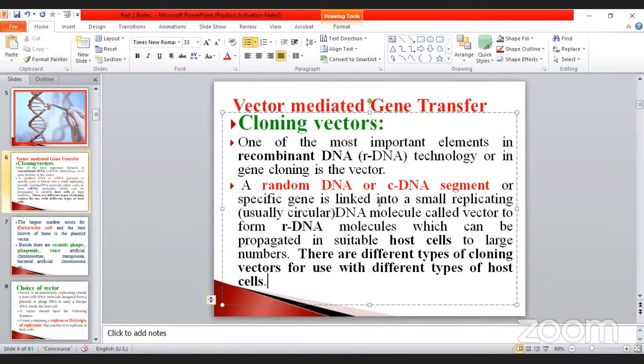A specific gene is linked to a small replicating DNA molecule called a vector to form a recombinant DNA molecule, which can be propagated in a suitable host cell to large numbers. There are different types of cloning vectors for different types of host cells. Without these two things, gene transformation will not proceed. So go to the next slide, my dear students.